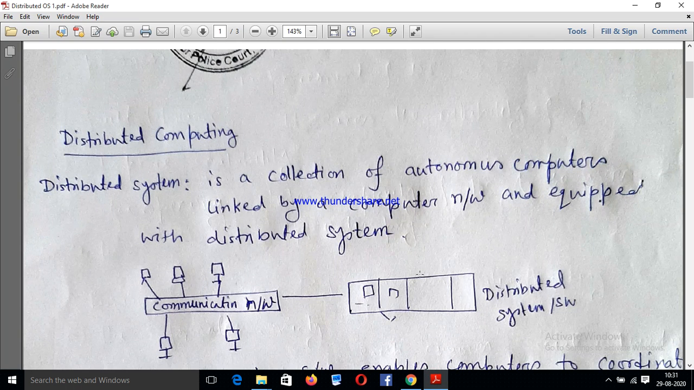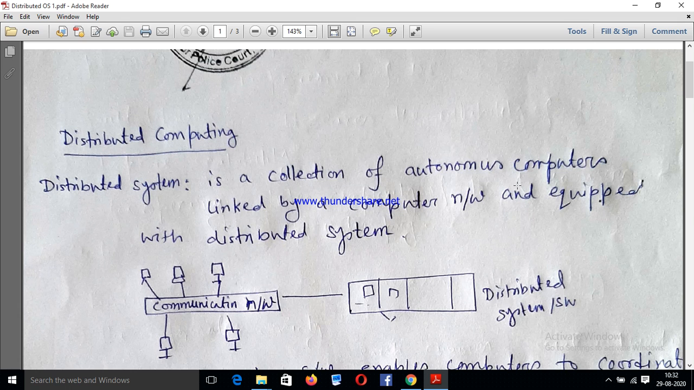Again, I am repeating, the concept of distributed operating system is a collection of n number of nodes which has its own memory, its own processor. That is why each and every node is independent in nature, but they are connected via a single network, and all machines are equipped with a distributed operating system.